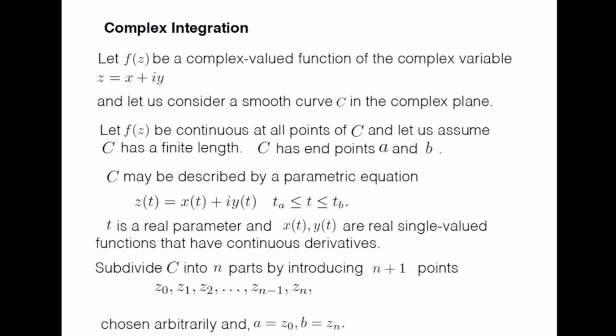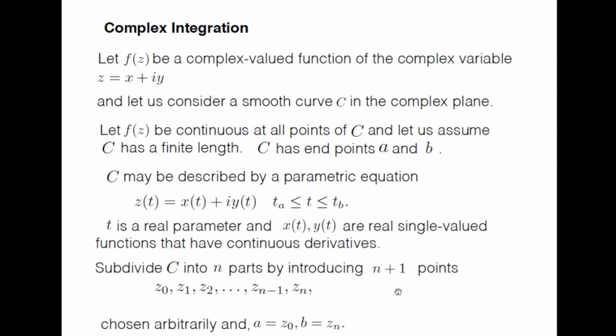And once we have this setup, let us subdivide C into n parts, by introducing n plus 1 points on the curve, z0, z1, z2, etc., z_{n-1}, zn. We choose them arbitrarily, as we will see in the next figure, and we assume that the endpoints are z0 equal to a and zn equal to b.